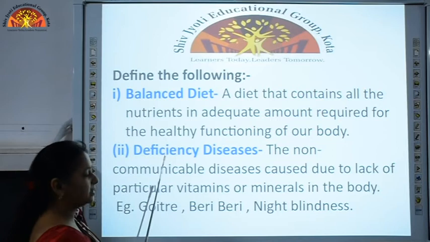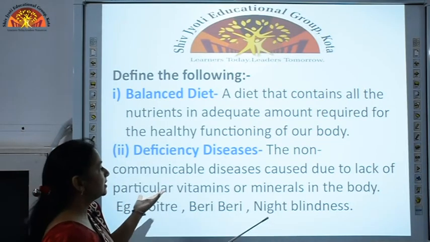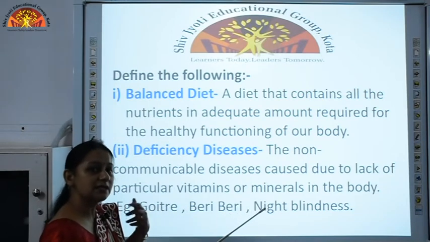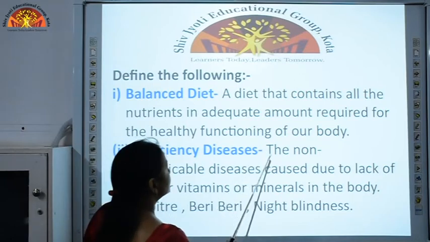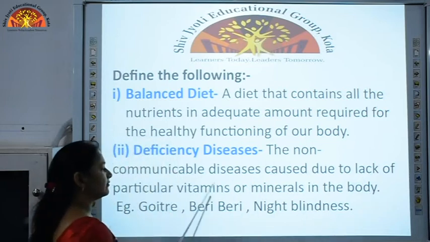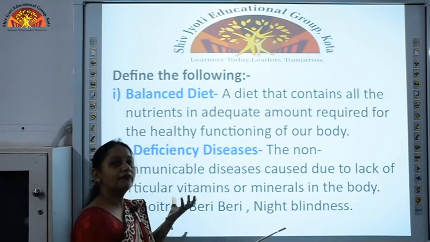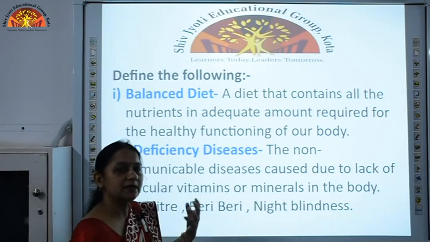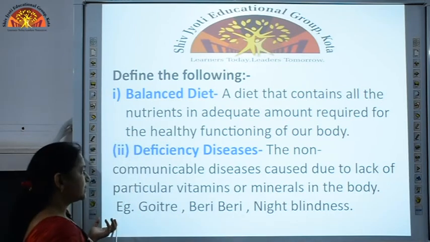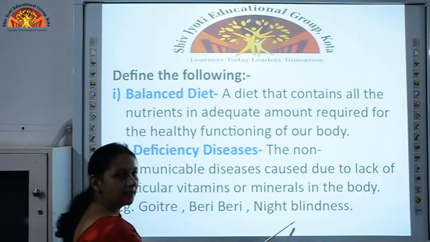The second definition here is deficiency diseases. Now what are deficiency diseases? The diseases which do not pass, or they are caused due to lack of certain nutrients. So the non-communicable diseases caused due to lack of particular vitamins or minerals in the body. They are caused because of deficiency of maybe some vitamin or mineral. Like the examples of deficiency diseases are goiter, beriberi and night blindness.